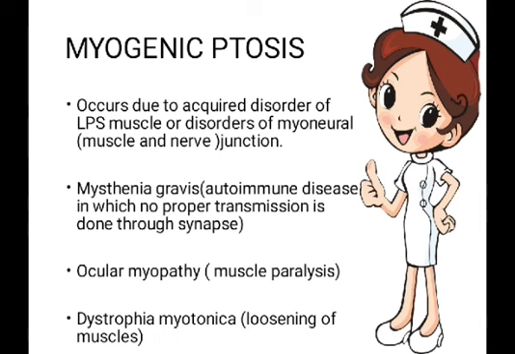Next one is ocular myopathy. Eye muscle paralysis occurs. Last condition is dystrophia myotonica. In this case, the loosening of muscles takes place. All these are the conditions which are responsible for myogenic ptosis.